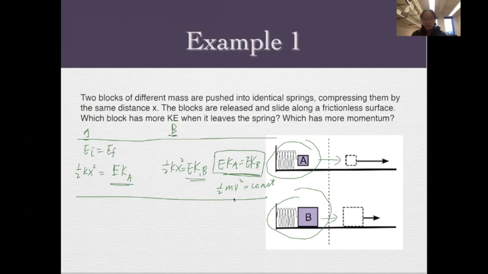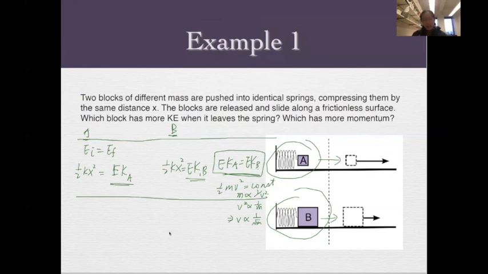That's also telling me that the mass of the object is proportional to the inverse of v squared. Or we can say v squared is inversely proportional to the mass. Therefore, we can say the speed, or the velocity, is inversely proportional to the square root of mass. From here to here, I just took the square root on both sides.